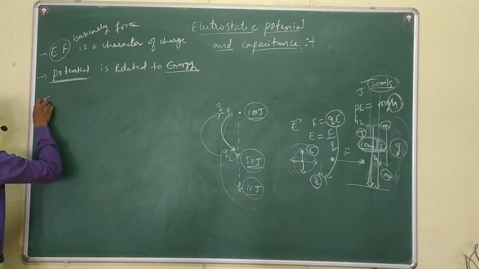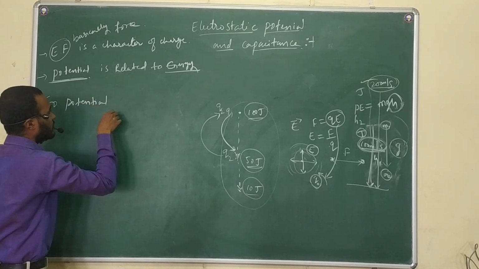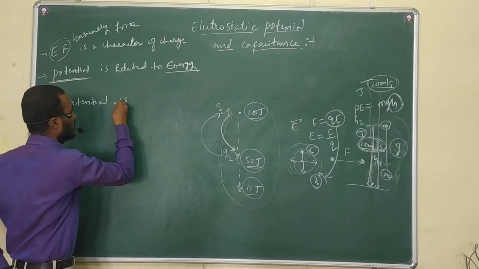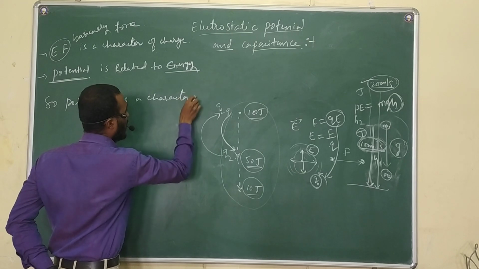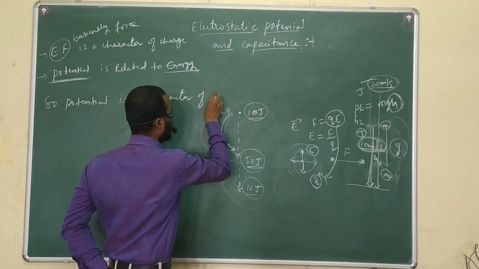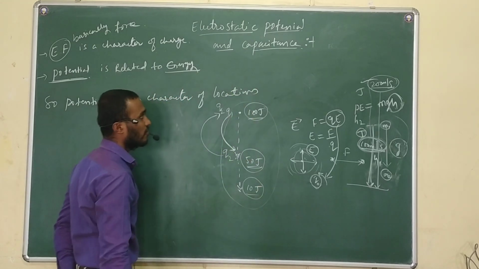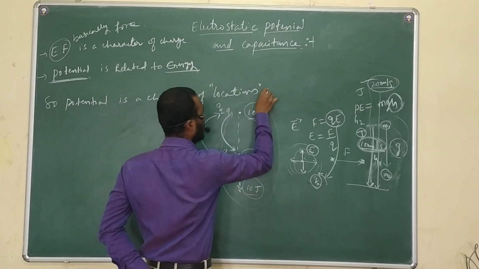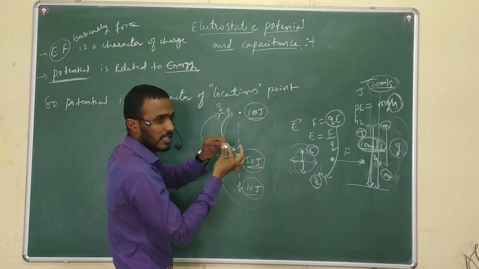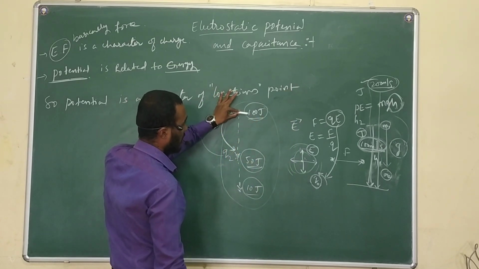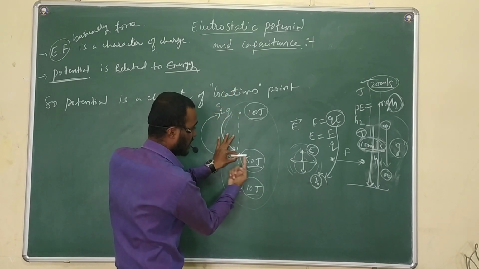So potential is a character of location, a character of a point. The potential of this charge at this point is 100; the same charge I will take here, the potential of this charge at this point is 50.